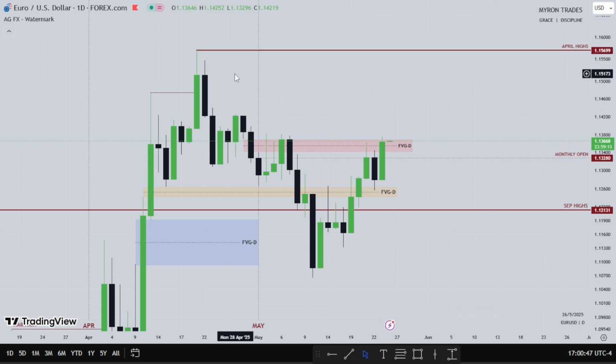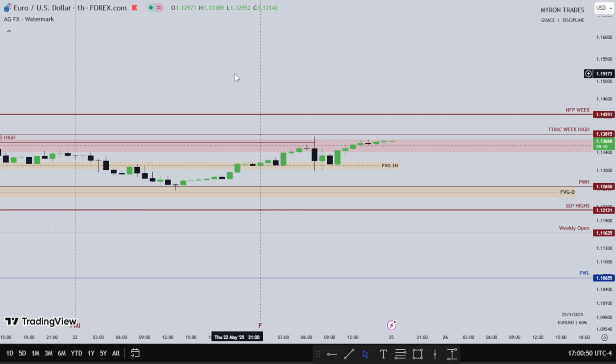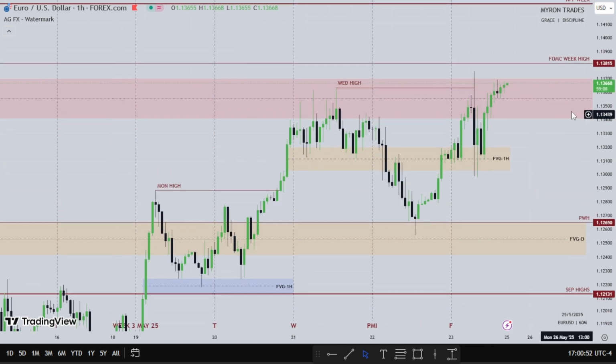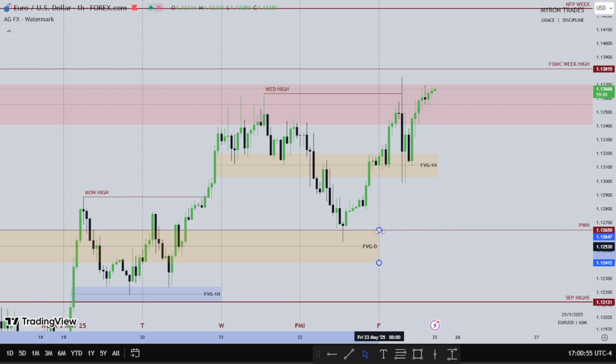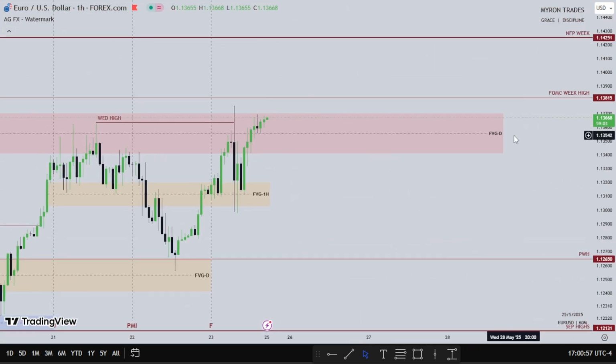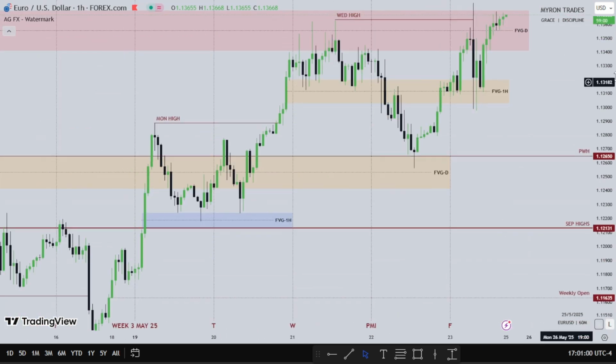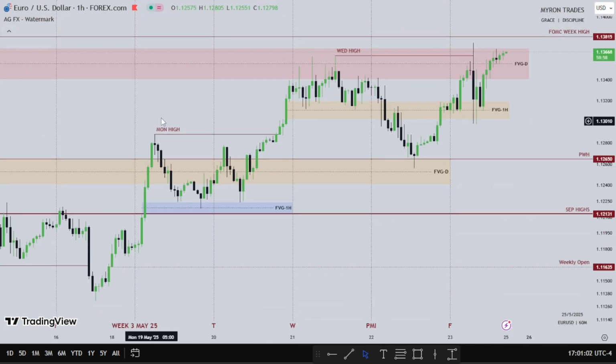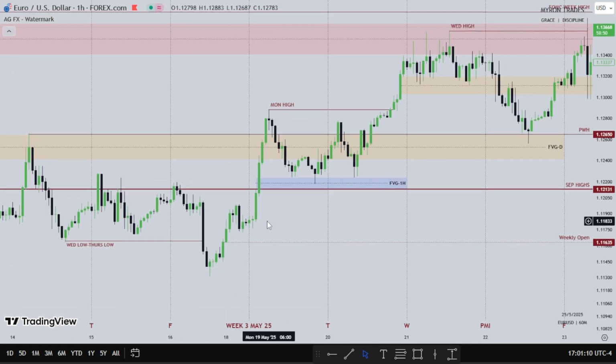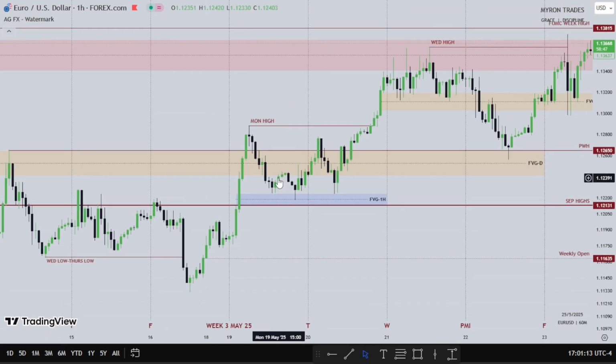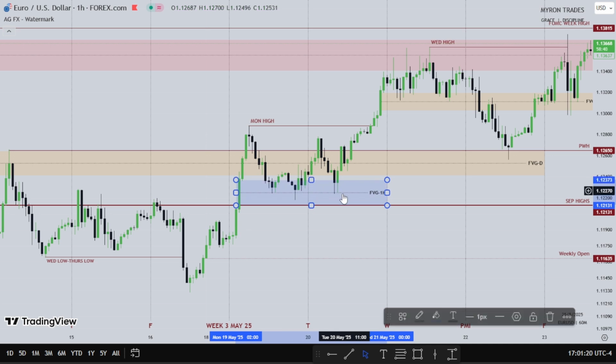Let's head down to the 1 hour time frame and see what euro did. So this is Euro USD on the hourly time frame. Let's look at individual days for the euro. This is Monday, Tuesday, Wednesday, Thursday, and Friday. Monday we have an explosive move, taking our previous week high. That's this high right here. Then Tuesday we have a resistance, find support inside this fair value gap from the hourly time frame. So this is an hourly fair value gap.